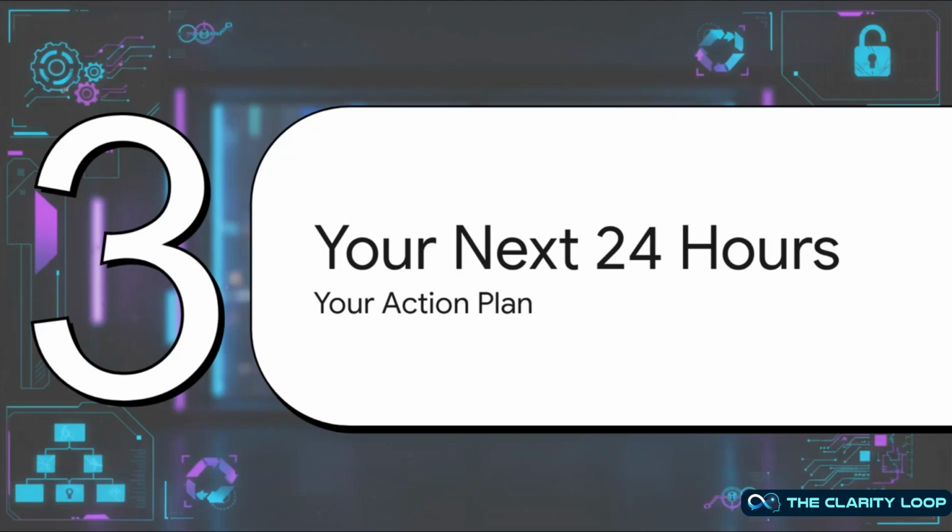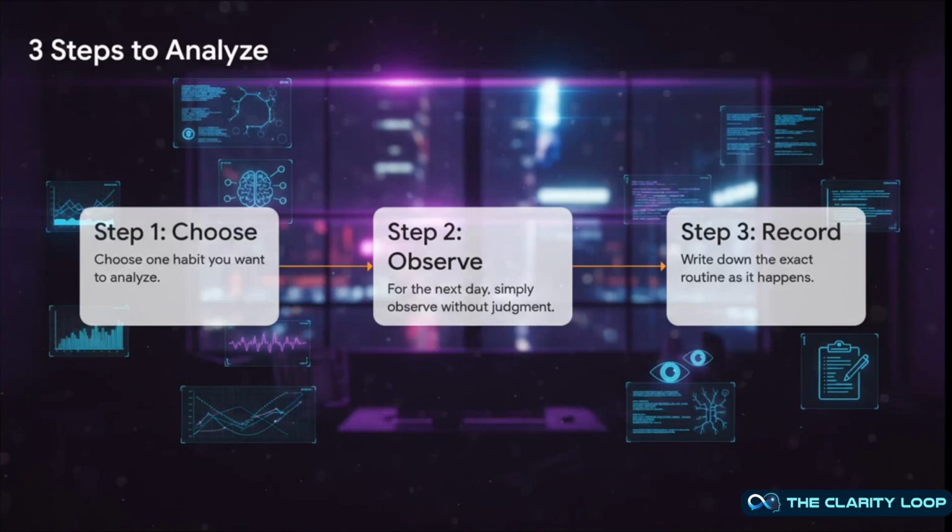Okay, so you have the schematic. Let's translate this from theory into immediate, practical application. Here is your action plan for the next 24 hours. First, I want you to select one habit protocol for analysis. For the next day, just observe its execution, no judgment. Then, document the specific routine as it happens. Remember, this first phase isn't about willpower. It is purely about data collection.